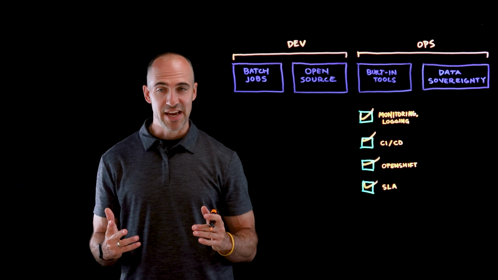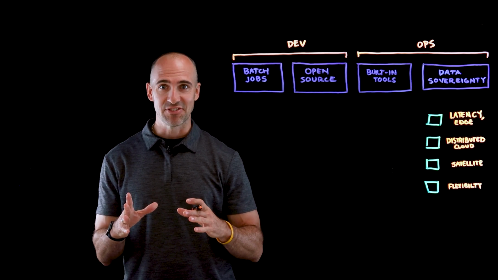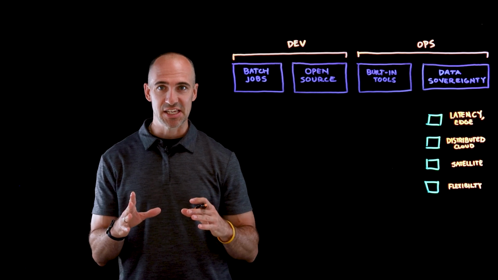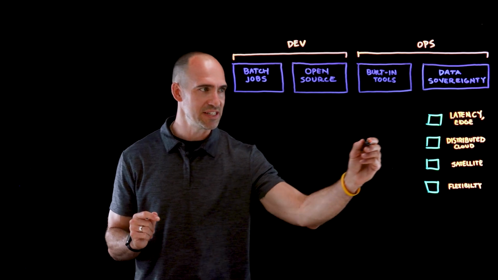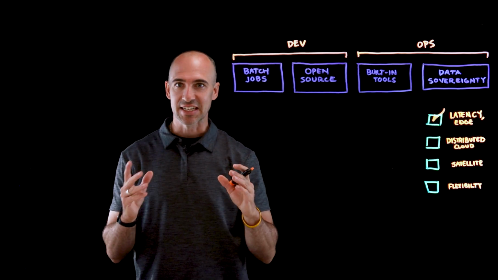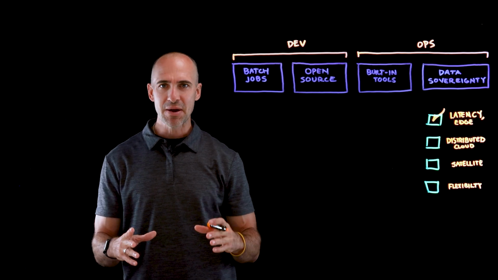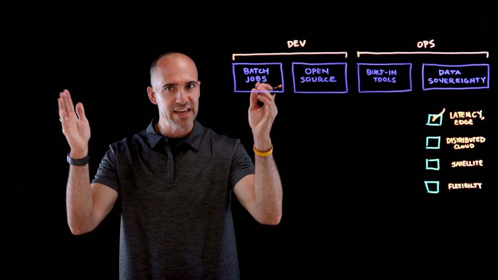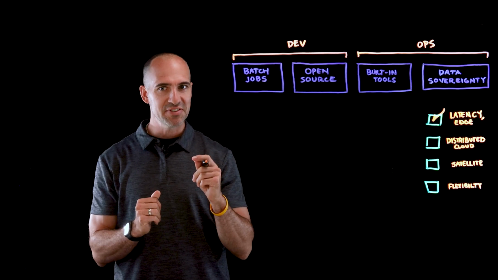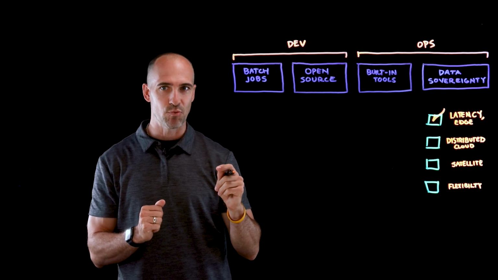Now, our last use case is again focused on the operator. Now, this is around data sovereignty. When we think about use cases where not everything can run in public cloud. Now, this is for a number of reasons. It could be things like latency concerns, or I need to run that application at the edge. Maybe I want to modernize my application in place before moving it out to the cloud. So all of these challenges will help the operator determine how to run that workload.